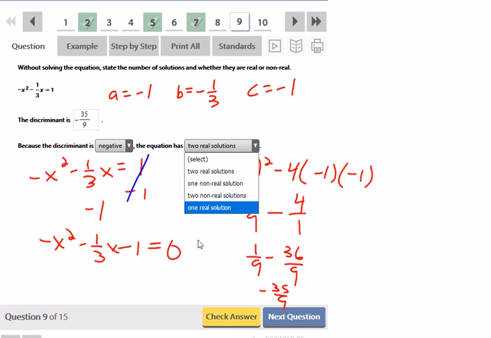They don't give me that option, so what did I do wrong? The discriminant is negative. Two, okay, here we go. There are two non-real solutions.